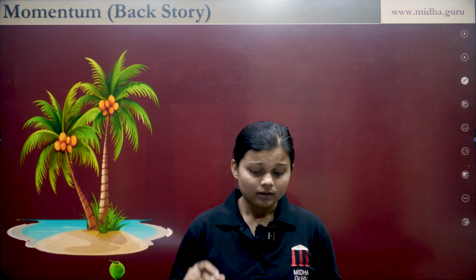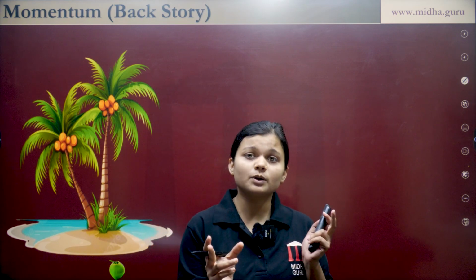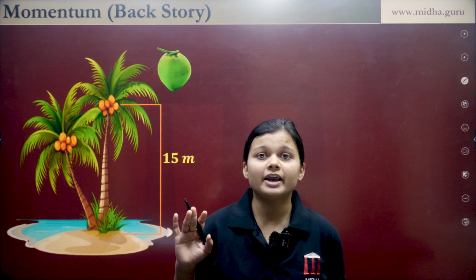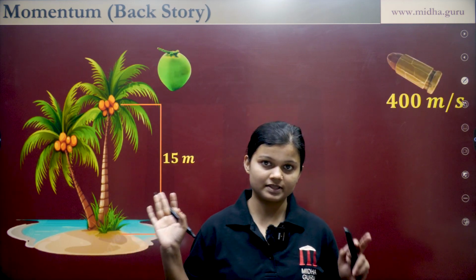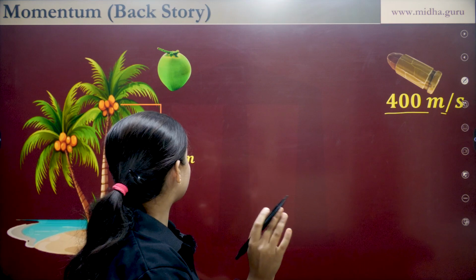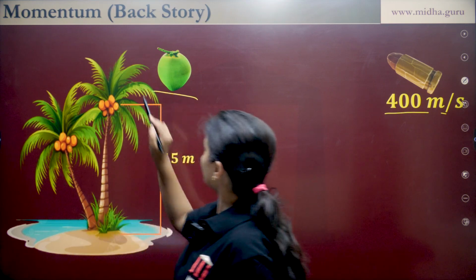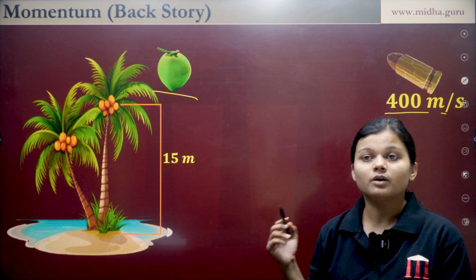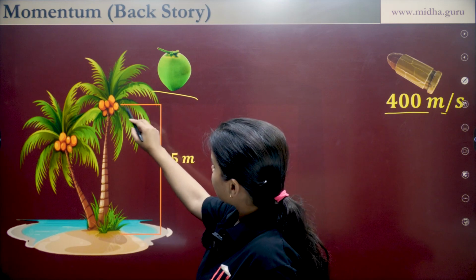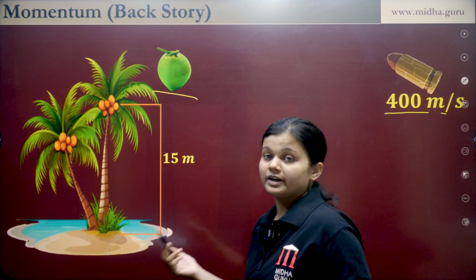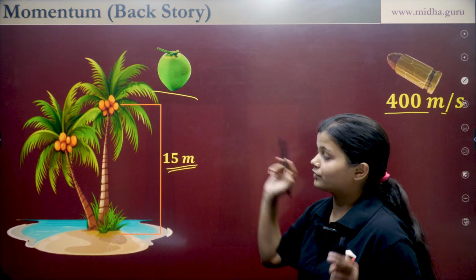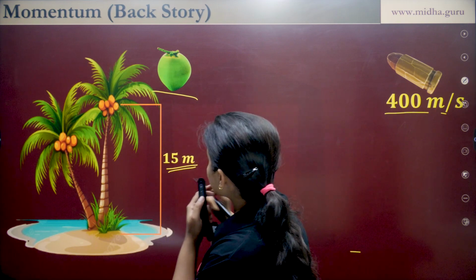Okay, now the speed of the bullet. The speed of the bullet depends on the type of gun in which it is used. So let's consider the average speed of the bullet to be 400 meter per second. And what is the speed of this coconut? When it falls from the tree, what will be its speed? We will find out. Let us consider that the distance or the displacement it travels while falling from the tree is equal to 15 meter. That is the height of the tree, right? Now, this is 15 meter.